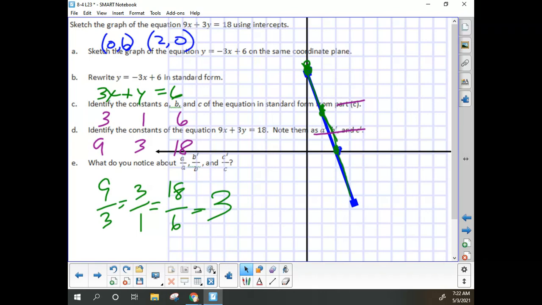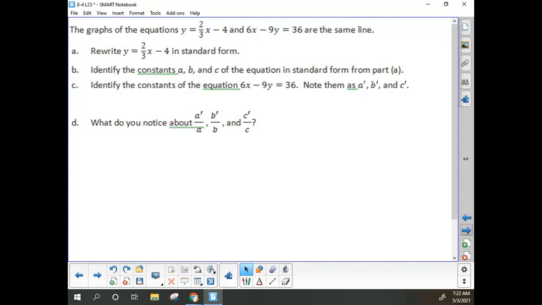When you have two equations in standard form, and A over A prime, B over B prime, and C over C prime are all equal, then you have the same line. And that's kind of what we're talking about with today's lesson. So the graphs of y equals 2/3 x minus 4, and 6x minus 9y equals 36, they're the same line. You're asked to rewrite y equals 2/3 x minus 4 in standard form.